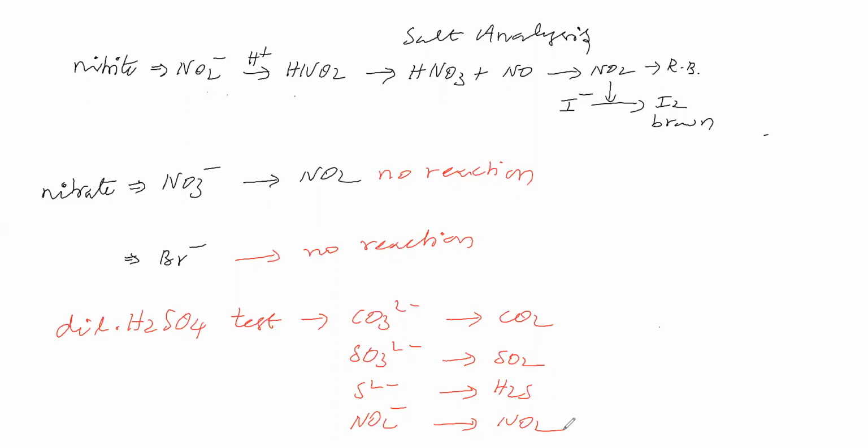If the dilute sulfuric acid test gives no conclusive result, if it does not give any observation, then you go for the concentrated sulfuric acid test. We have to come to the concentrated sulfuric acid test after doing the dilute sulfuric acid test, only if the dilute sulfuric acid test is not giving any result; otherwise we should not come.